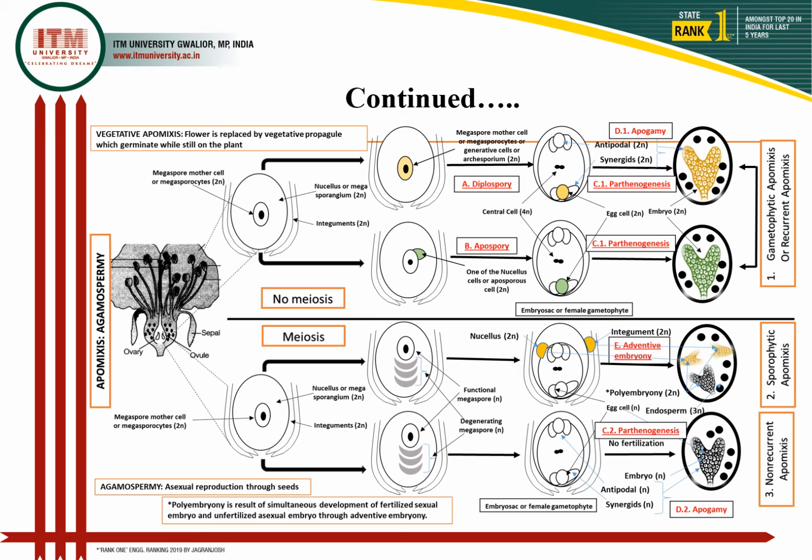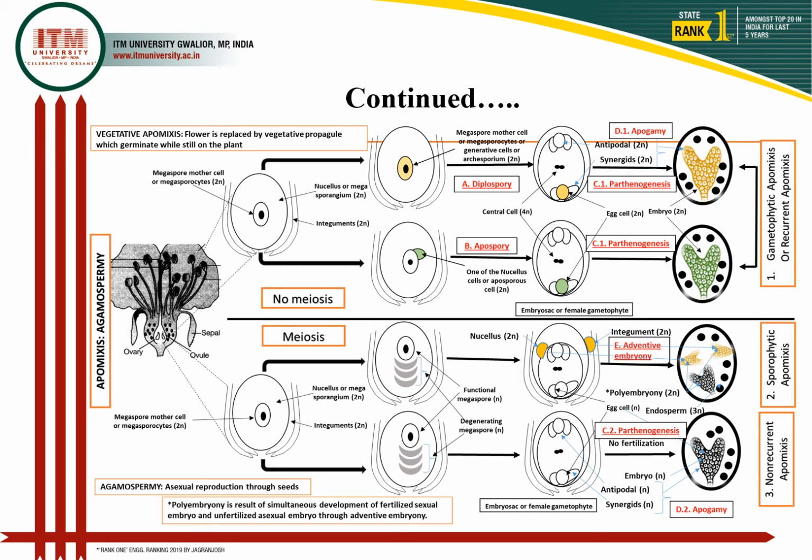One, if there is development of an embryo from the egg cell, it is called parthenogenesis, while if the embryo develops from the antipodal cells or synergid cells, it is called apogamy.